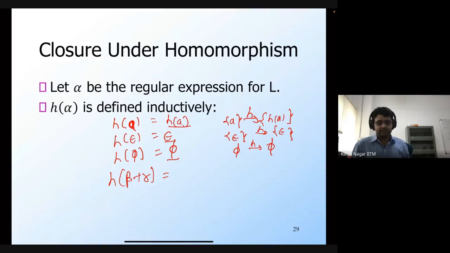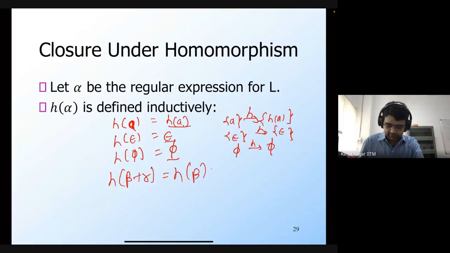So plus is the union operator, right? So we want a regular expression such that it would describe exactly the language that you obtained after you apply the homomorphism on the union of H of beta and H of gamma. Okay, so H of beta plus H of gamma. Okay, so Vikram is saying H of beta plus H of gamma, right?